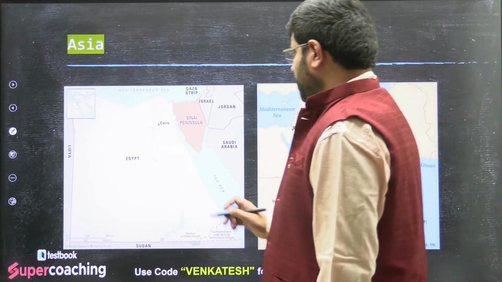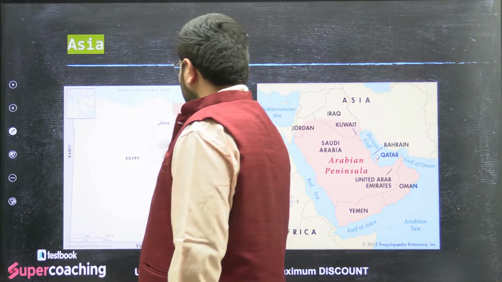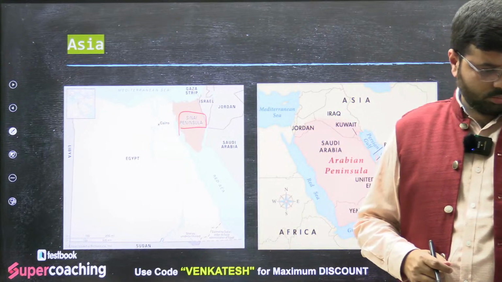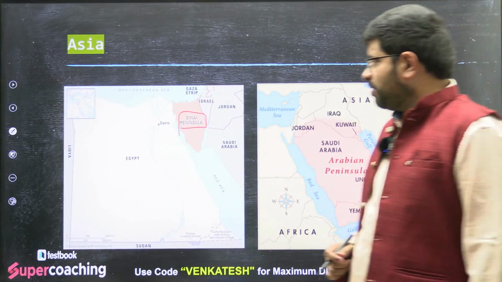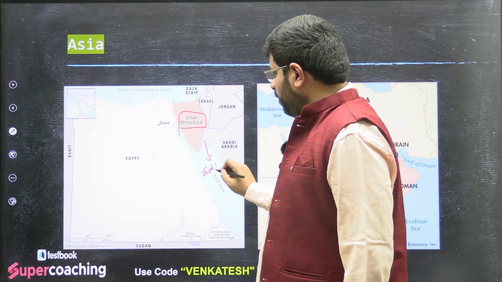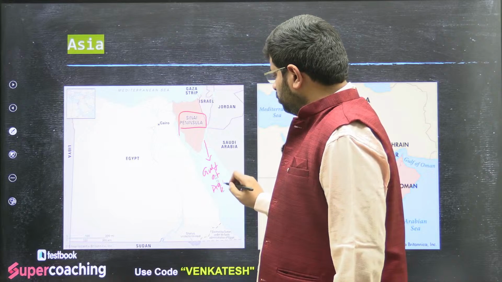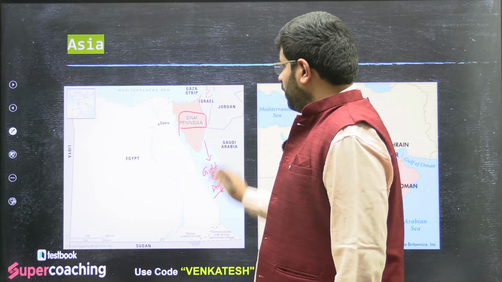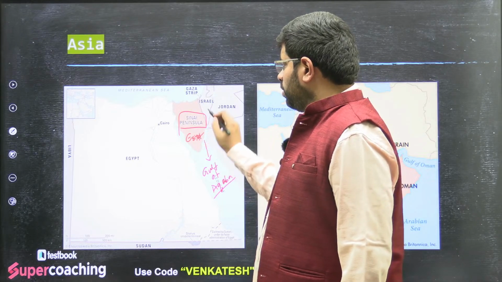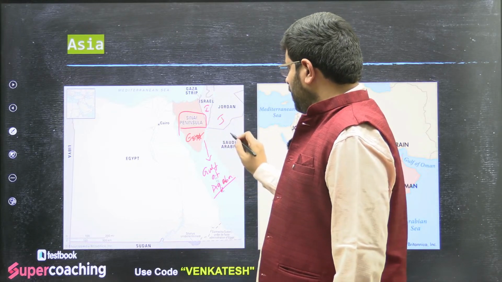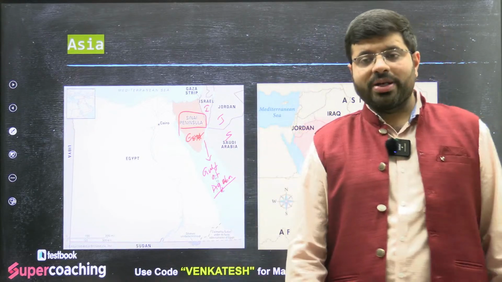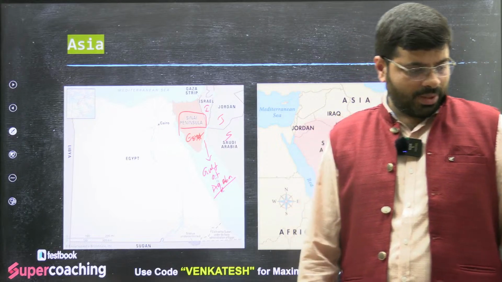Among the peninsulas which are part of Asia, the Sinai Peninsula happens to be one of the major ones. Sinai Peninsula, that's what I have told you. This is what we call the Gulf of Aqaba. You can see the Gulf of Aqaba is bordered by Egypt, Israel, Jordan, as well as Saudi Arabia. This is the Gulf of Aqaba, a very, very geopolitically important area, right?